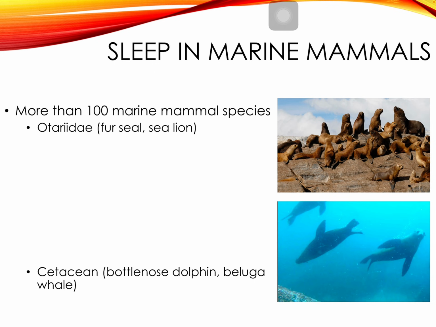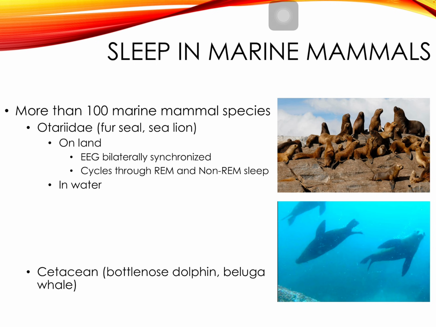So Otariidae I'm going to talk specifically about, and then we're going to talk about cetaceans, which would include bottlenose dolphins and beluga whales. So let's look at the fur seals and the sea lions. On land versus in water, on land we see what we would typically see in a land mammal. The EEG shows us that the brain waves are bilaterally synchronized. We're not getting one hemisphere at a time of sleep. They're synchronized. If they're in REM, they're in REM. They cycle through REM and non-REM sleep, just as if it were a typical land mammal and only stayed on land.